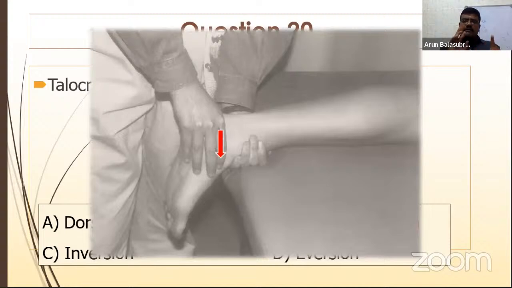You may be confused why the anterior glide improves plantar flexion and the other anterior glide improves dorsiflexion. It is based on the concave convex rule. I will have one slide on the concave convex rule. When you understand the concave convex rule, which articular surface is concave and which is convex, then you are able to understand which glide improves what. Why does this anterior glide improve flexion? Why does that anterior glide improve extension? Because it is based on the concave convex rule, the congruity of the bones.